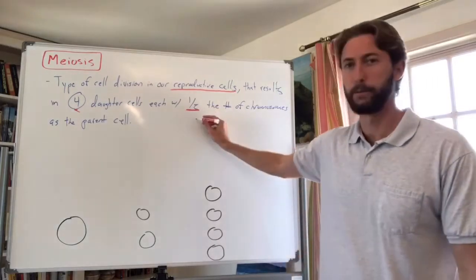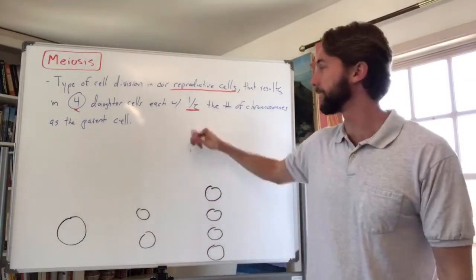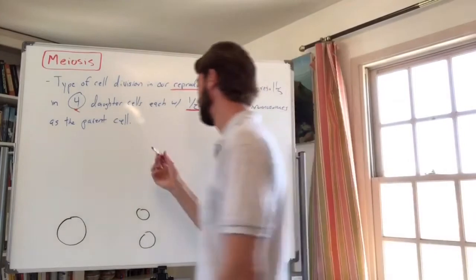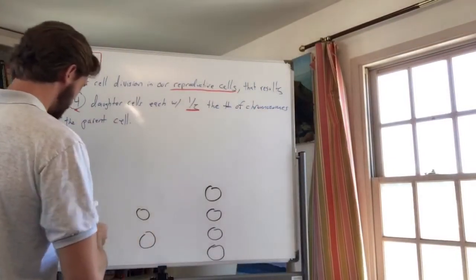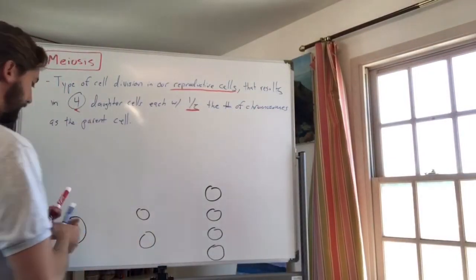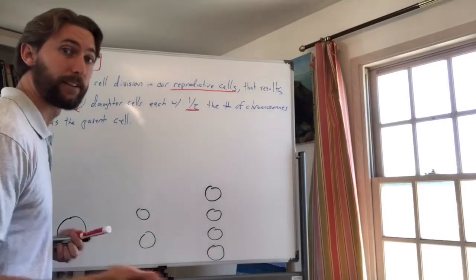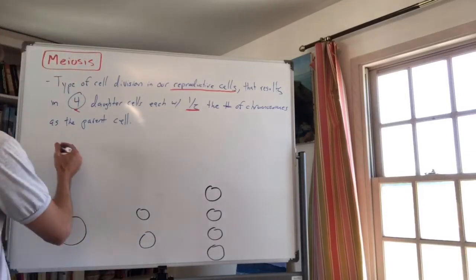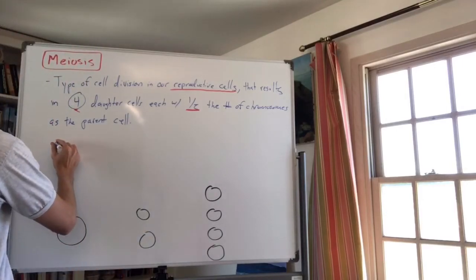So half. Remember, diploid means a full set. So what do you think a half number of chromosomes means? That's right. So gametes are haploid. They have half the number of sets of chromosomes.